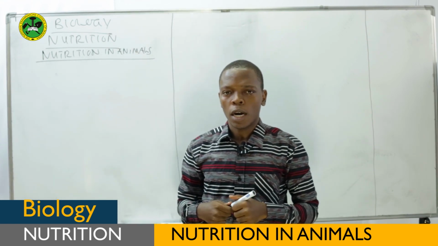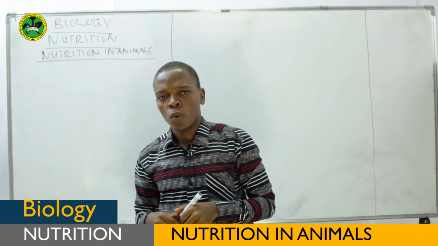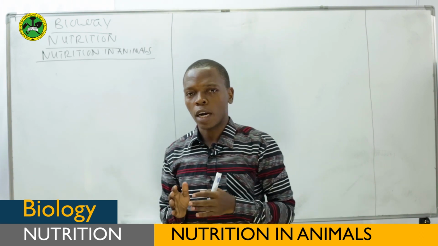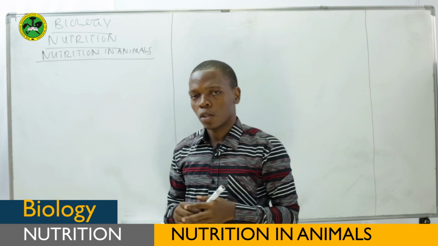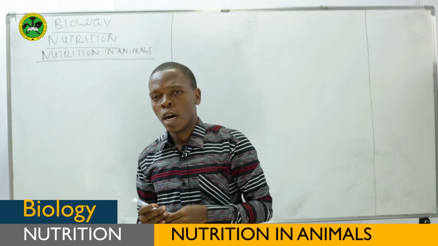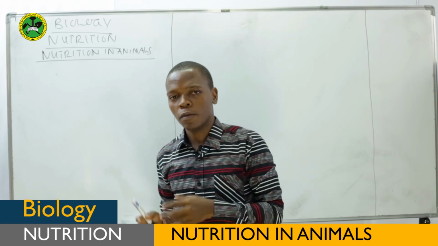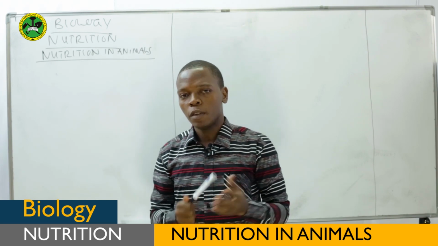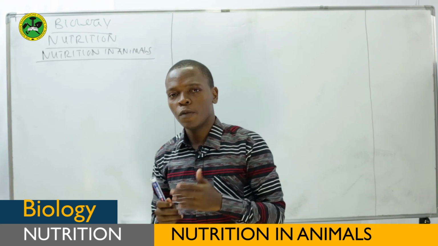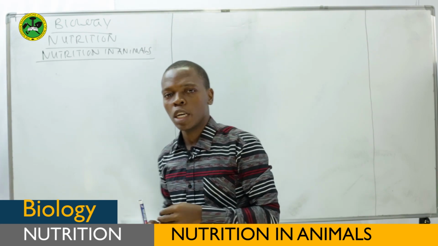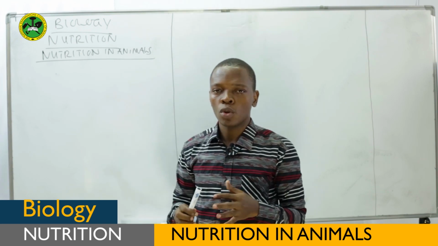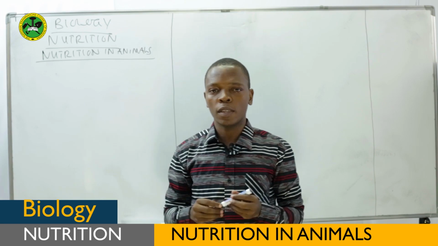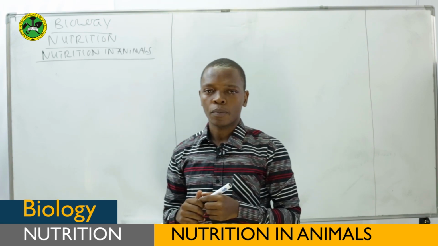Okay students, in this nutrition in human beings, we normally deal with the digestive tract of human beings. In nutrition in animals, we have the so-called heterotrophic nutrition. With heterotrophic nutrition, we are talking about how the organism feeds, how the organism uses different material from other organisms. Before explaining nutrition in animals or the digestive system of human beings, we need to know some things which help this digestive system to function properly.